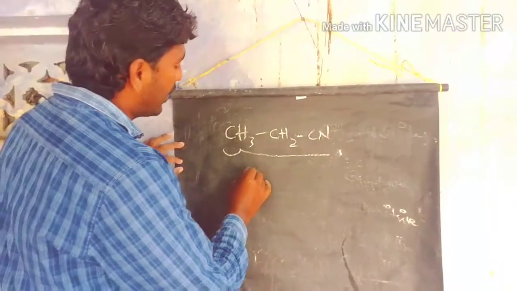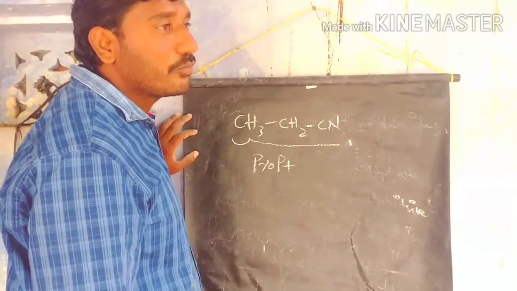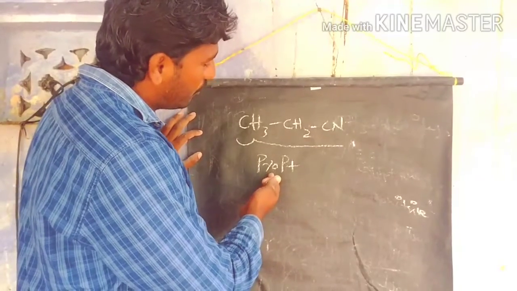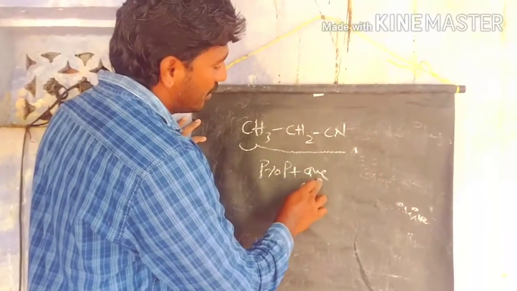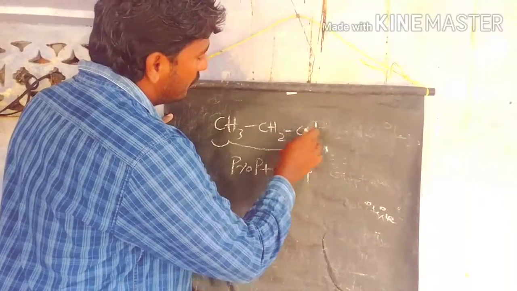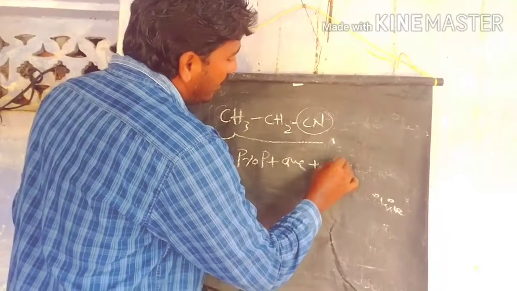So that's why we take it as a prop. If the carbon chain has 4 carbons, we take but; 1 meth, 2 eth, 3 prop. The carbons are all saturated, so that's why we take alkane, ane, as the primary suffix. The cyanide group is present, so that's why we take it as a nitrile.